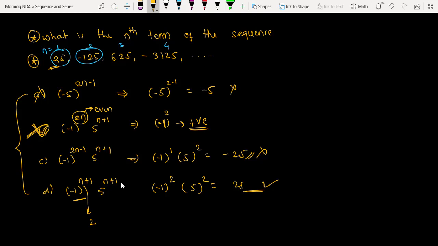Negative number. So 2 plus 1 is 3. So minus the odd power is what? It's a 3. So what is my answer in this question? This is what my answer is.